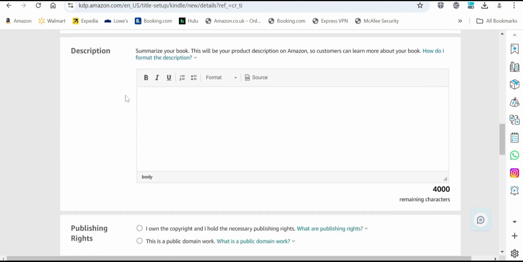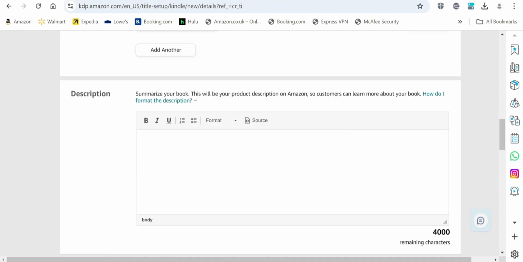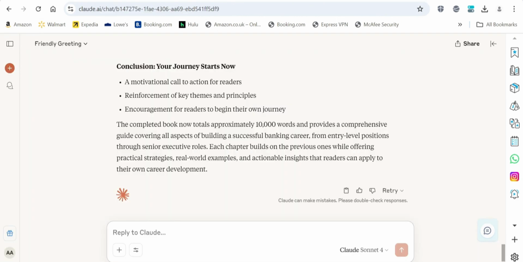So the next thing we have to do is to write a description of the book. So this is where you summarize your book, what the book is all about, and what the book will help people to achieve, how it's going to help people. Basically, just a summary of what the product is. When buyers are on Amazon and they are trying to purchase a book, this is the first thing they will see, and you want to make it very, very catchy and convincing. Because Claude has written this book for us, so it has all of the details. So you can just go in there and say, thank you.